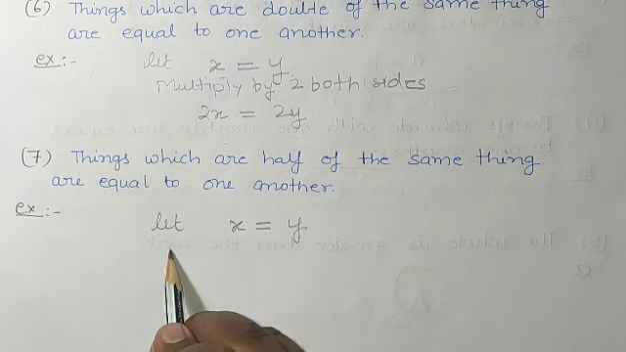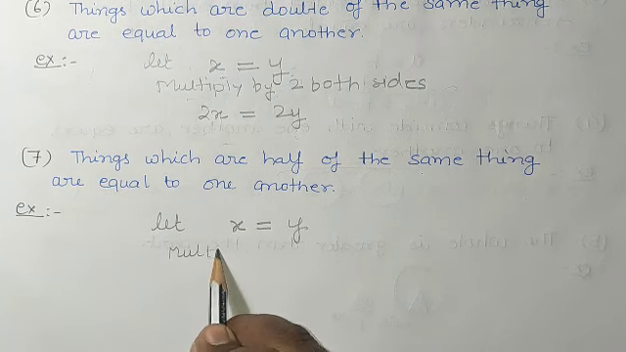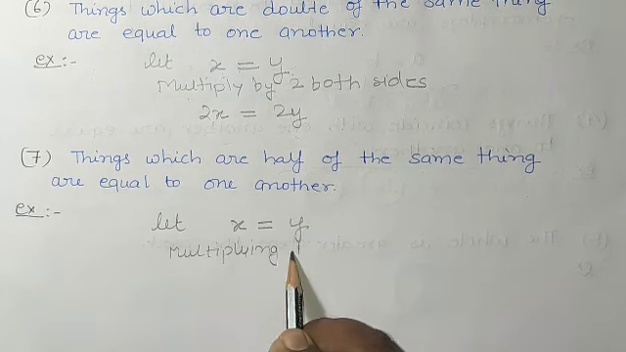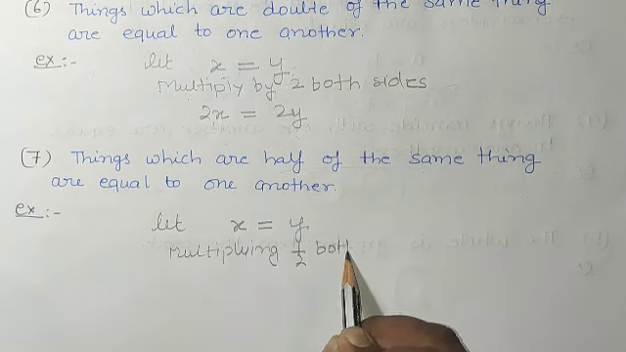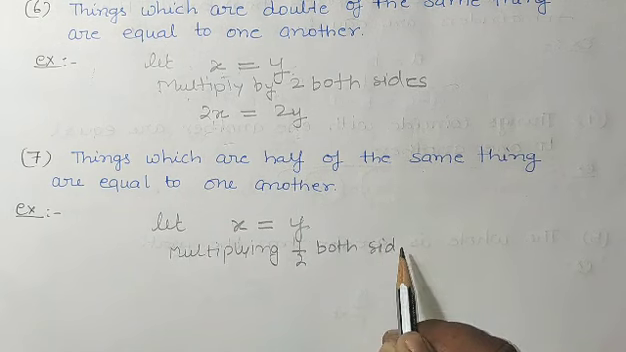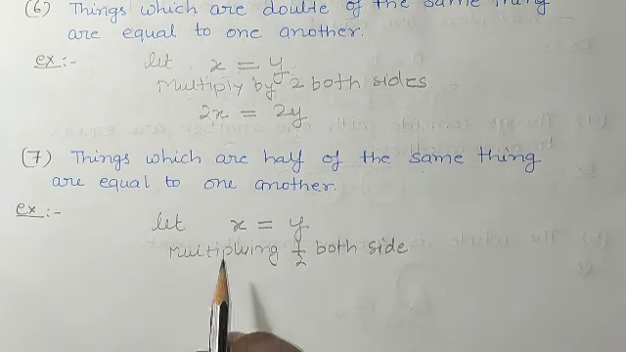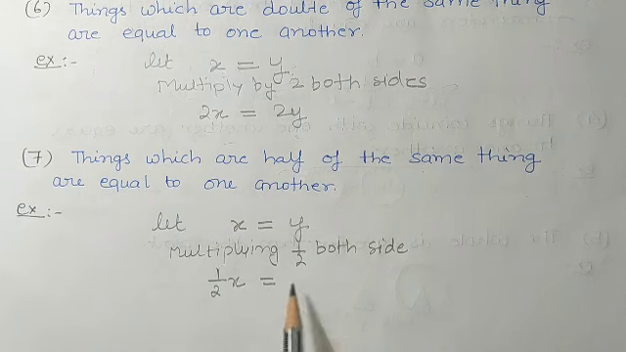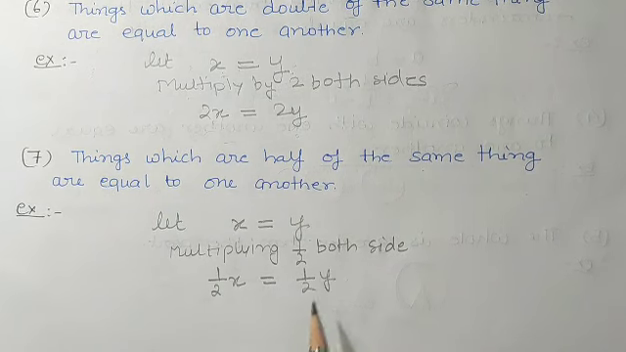How you will make it half? By multiplying 1 by 2 both sides. 1 by 2 is half, so here we have multiplied it by half. So what we will get? Half x is equal to half y. So see, things which are half of the same thing are equal to one another. So like this, students, we have understood all the axioms, okay.